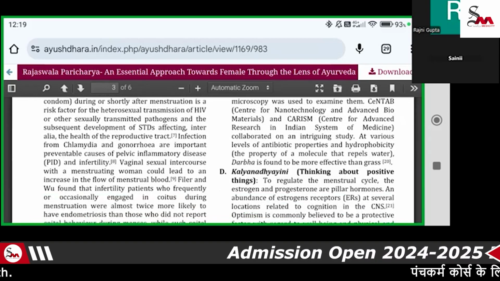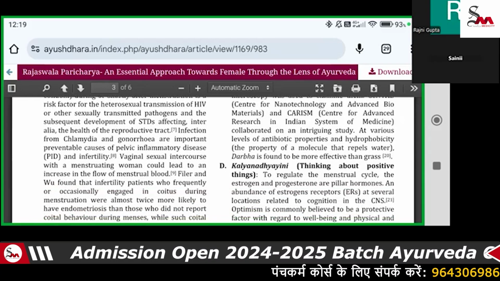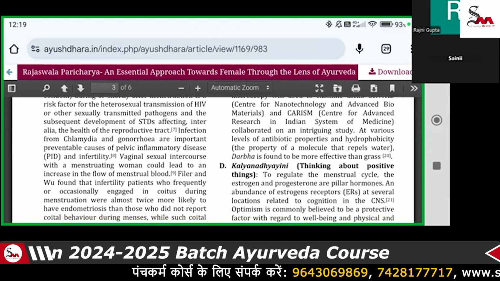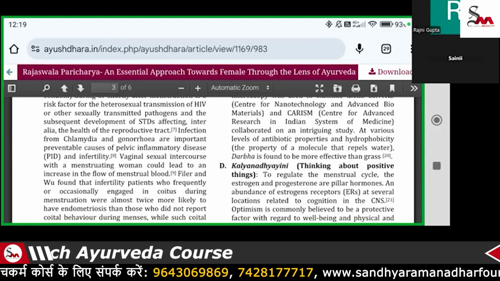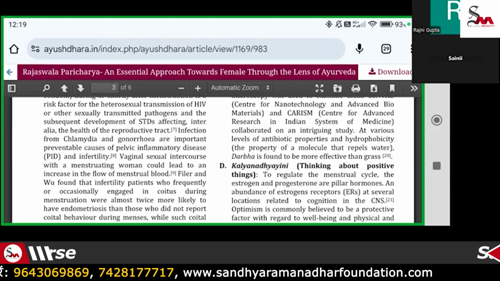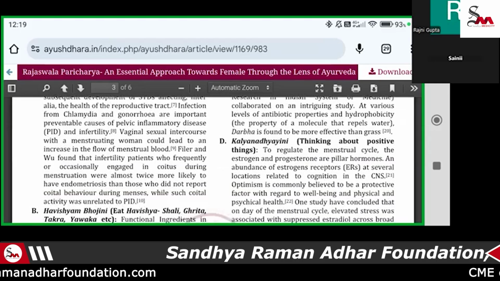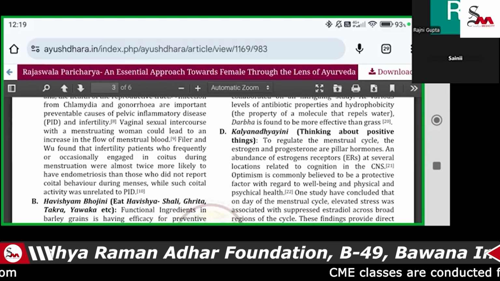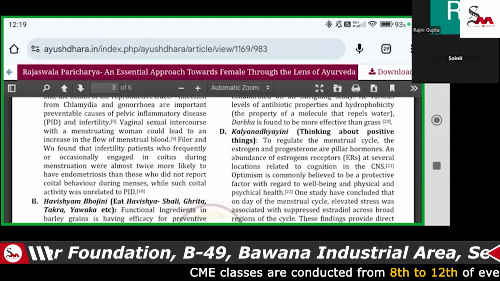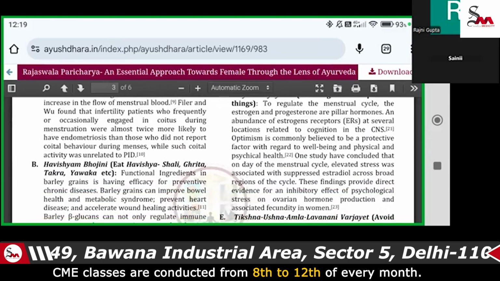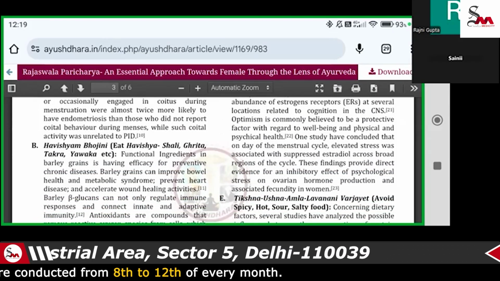Then if the patient is in contact with such a person, it can lead to diseases like gonorrhea and any type of pelvic inflammatory disease. So vaginal intercourse should be avoided, and they have to wash the vagina 2 to 3 times a day, and we have to explain this to them.